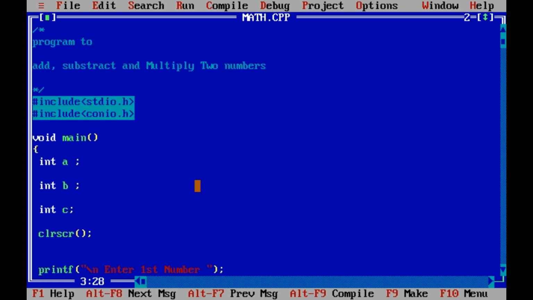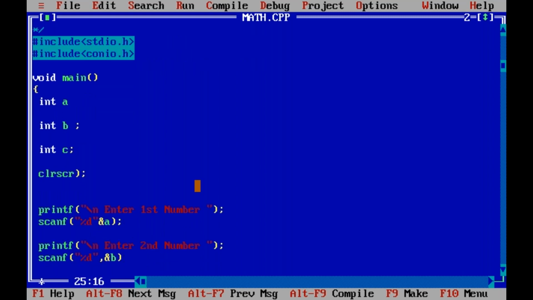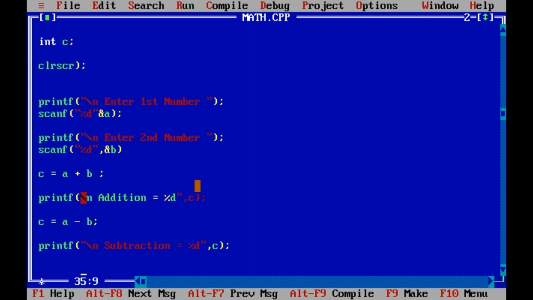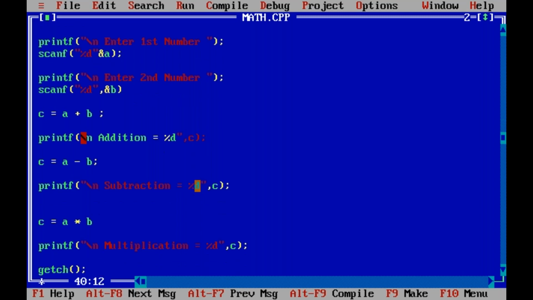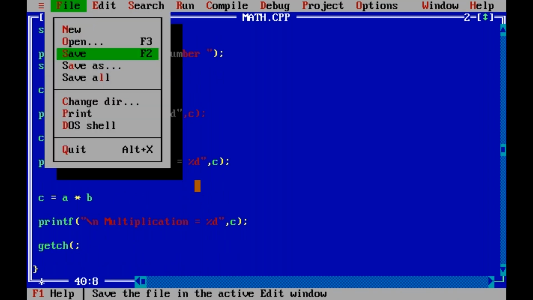Suppose there are some errors, for example some mistakes. Suppose semicolon missing here. Bracket missing. In scanf, comma missing. Here semicolon missing. Here double quotation missing. Here semicolon missing. Suppose this bracket missing at the end. What happens here? Saved.